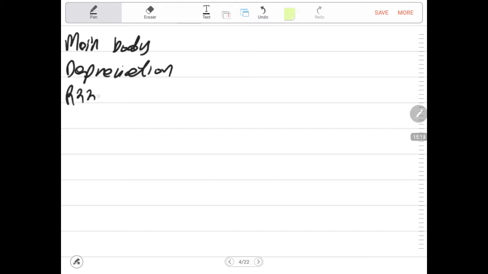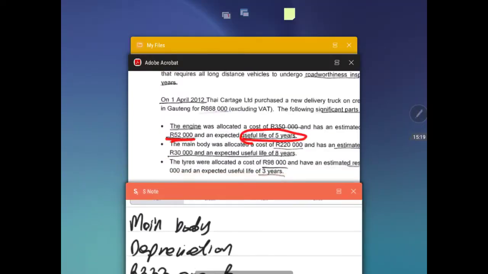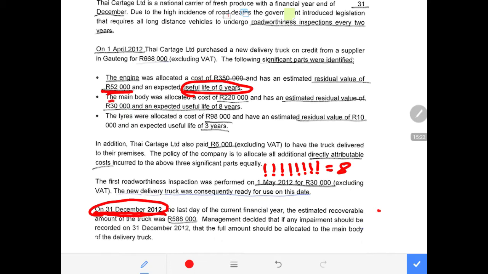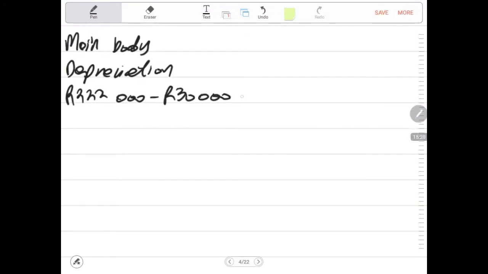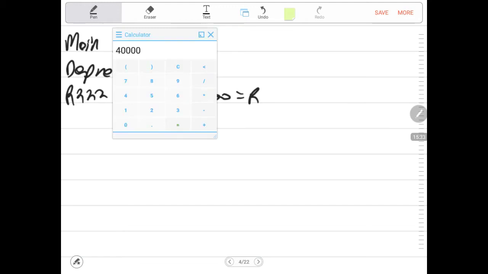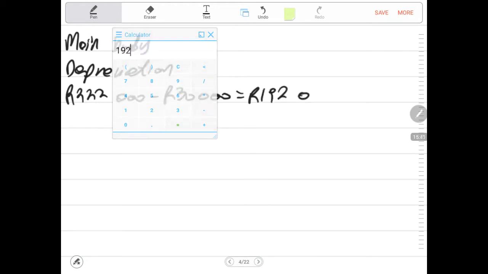Then we say 222,000 rands minus the residual value of this main body. And the residual value of the main body is 30,000 for 8 years expected useful life. So we minus 30,000 rands in order to get to what we call depreciable amount. 222 minus 30, it will give us 192,000 rands. So 192,000 rands is what we call depreciable amount. Don't forget that. Sometimes you can be required to calculate depreciable amount.